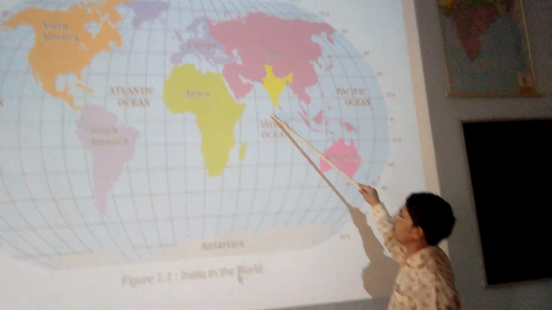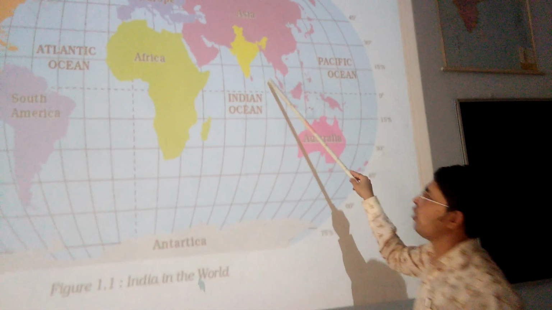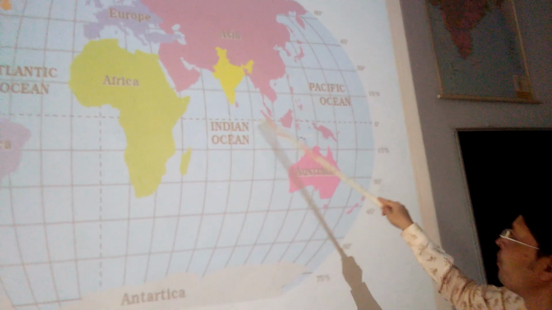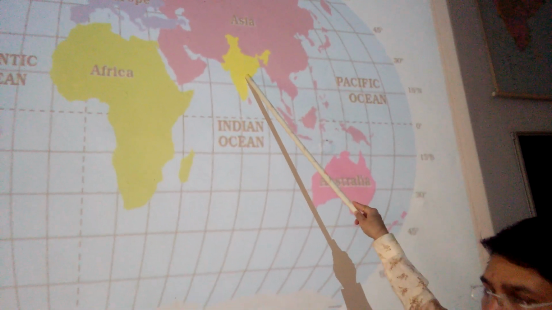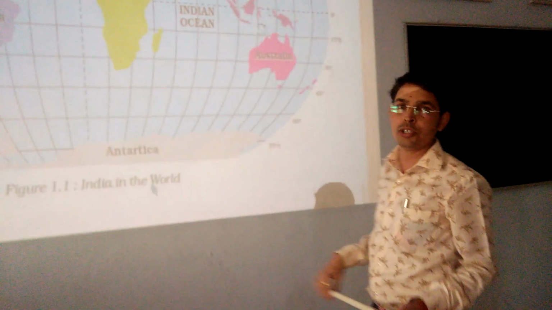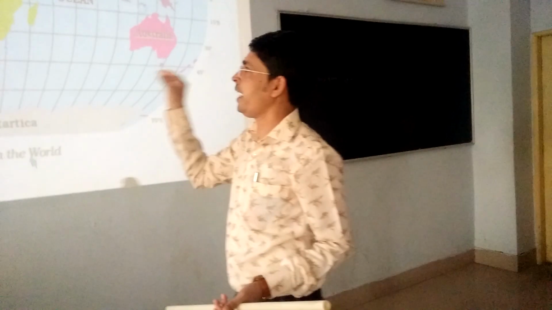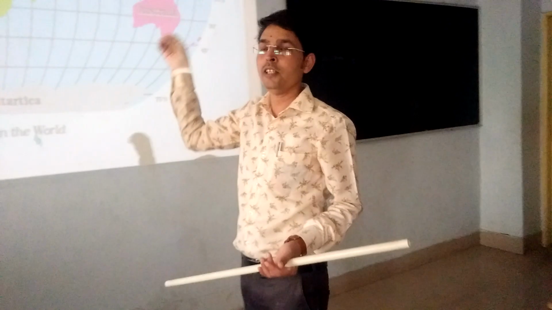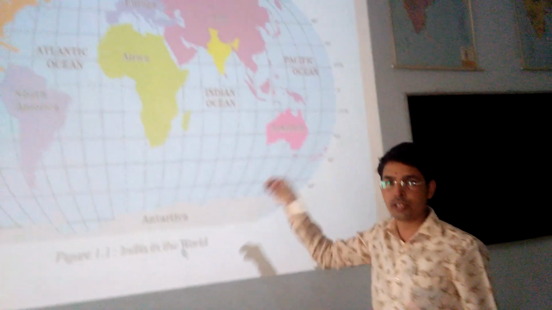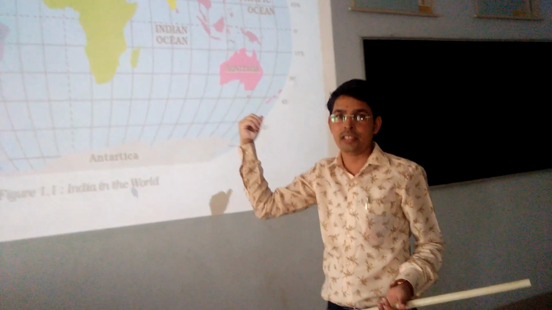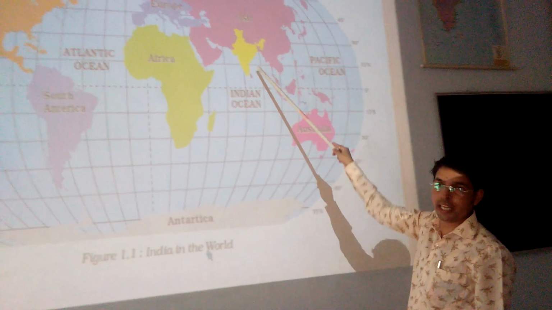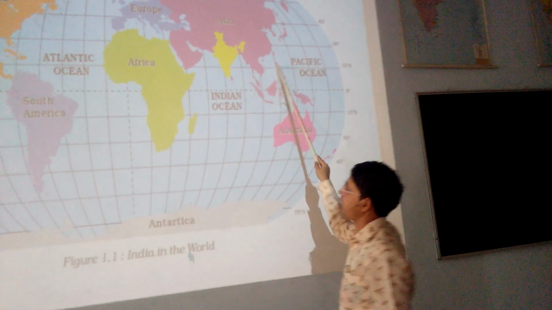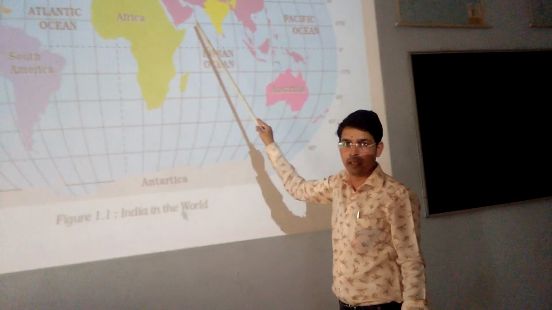So India is lying entirely in the northern hemisphere. If we see from this dotted line, you can visualize that India is lying in the northern hemisphere. So in the MCQ also you can have a question about that: India is lying in which hemisphere? The options will be northern hemisphere, southern hemisphere, eastern or western. Your correct answer should be the northern hemisphere, and the reason is that it's above the equator. So it's falling entirely in the northern hemisphere.